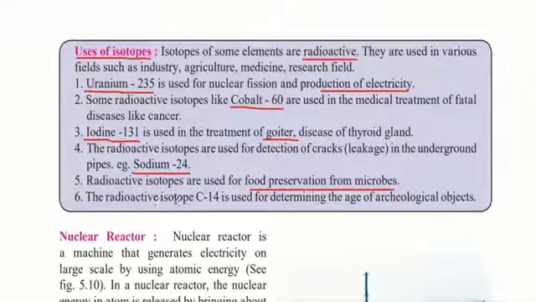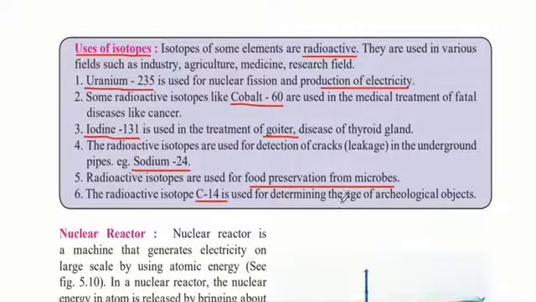The radioactive isotope carbon-14 is used for determining the age of archaeological objects. When archaeologists dig up and find bones and similar artifacts, carbon-14 is used to determine how old they were in the soil.